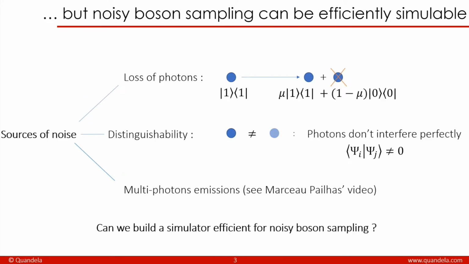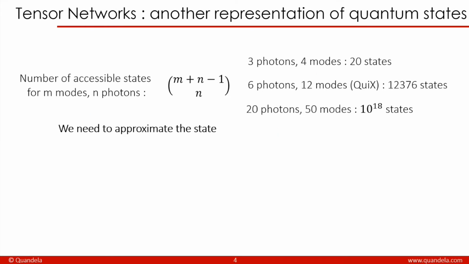Our goal is to see if we can build a simulator which is efficient for noisy boson sampling, in order to test it against experimental boson sampling, to see if experimental boson sampling can do better than the classical simulation of it. In order to do that, we use Tensor Network Simulation.